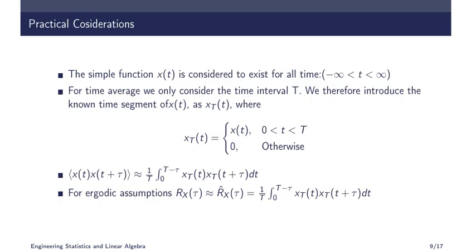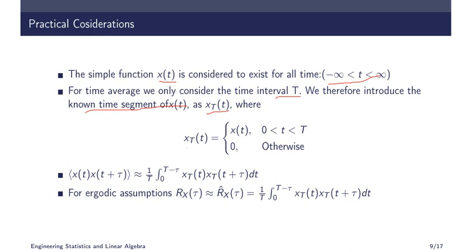So while we are considering this practically, we cannot integrate with respect to minus infinity to infinity. Since this is a stationary process, instead of taking the entire x of t, we can take a time interval, capital T, and only that small segment of x of t. We will consider only one segment, which is called xT of t.